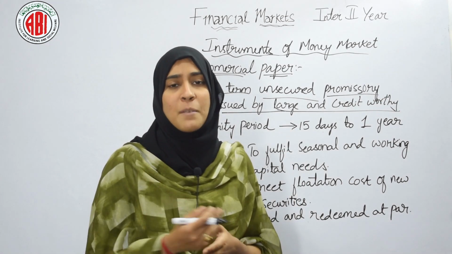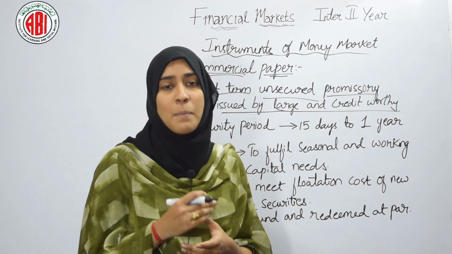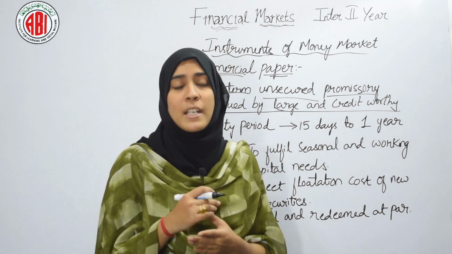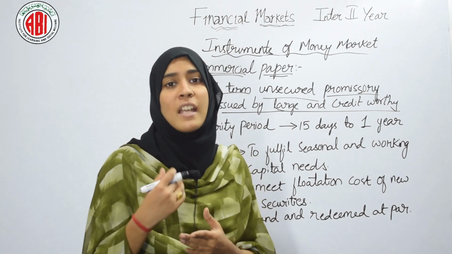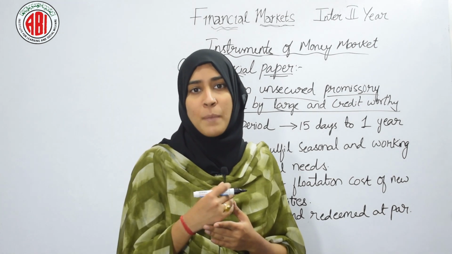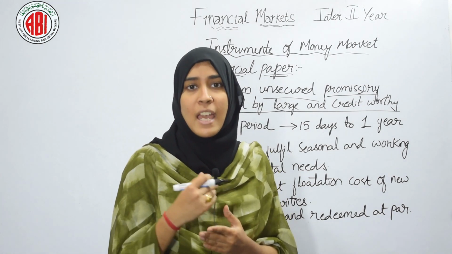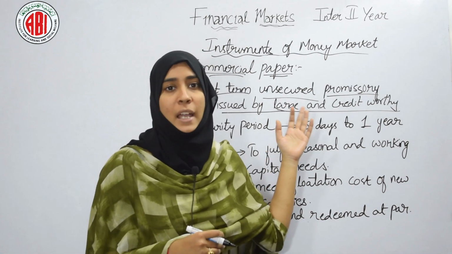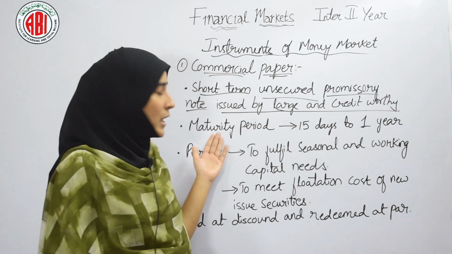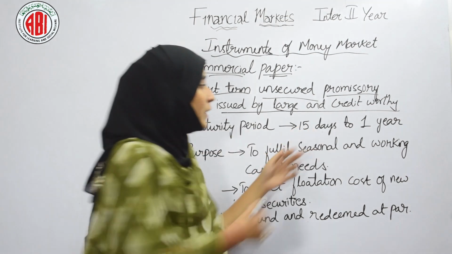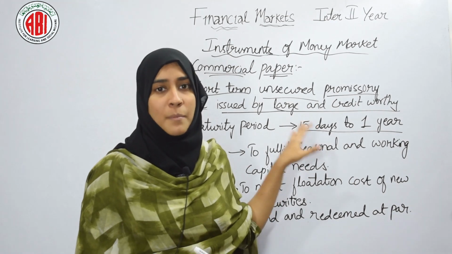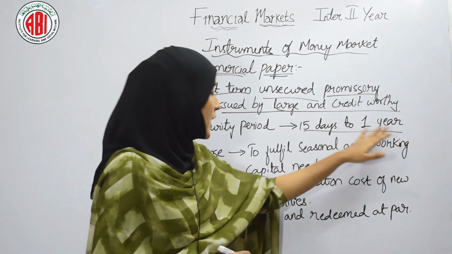Here, if any random person will issue these commercial papers, what will happen? Will you buy them? No, no one will buy because they are very risky and they are unsecured. So what will happen? These are issued by credit worthy companies. Maturity period is 15 days to 1 year. They are dealt in money market, so their maturity period will be 15 days to 1 year.